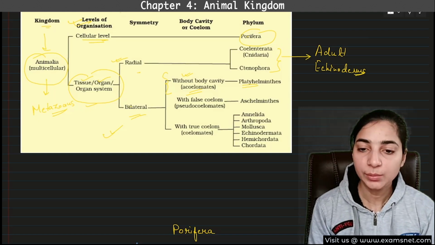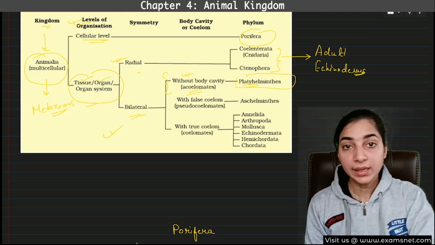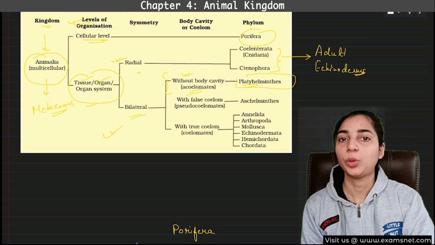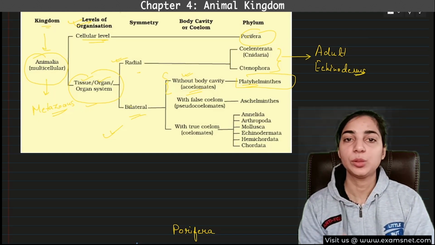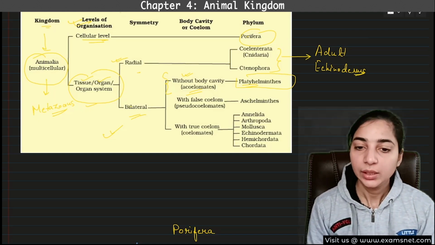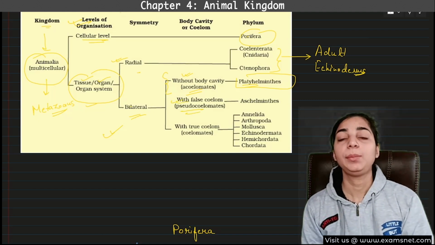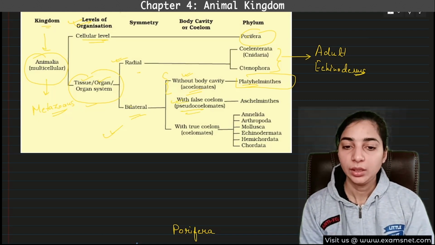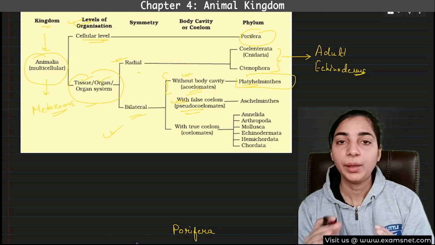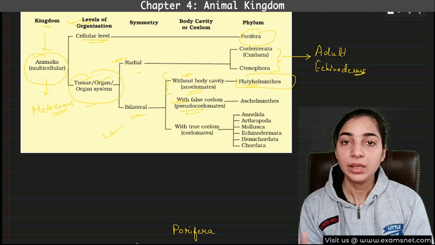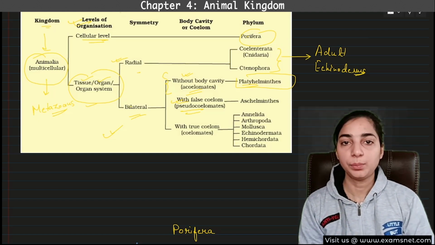But Platyhelminthes is important because despite having mesoderm, it does not have body cavity because in this case the mesoderm does not split. Then false coelom or pseudocoelomate means what? That the mesoderm will split, but it will split in such a manner that it will exist as scattered pouches.